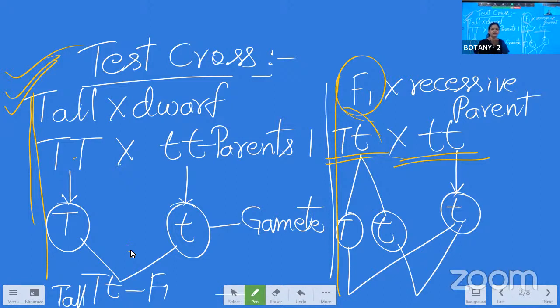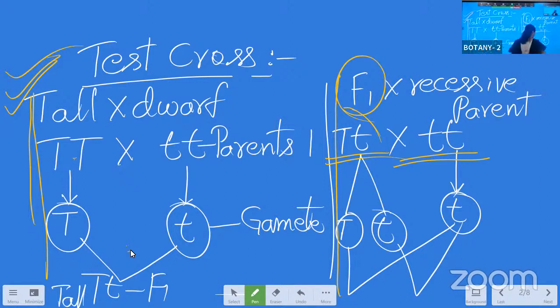That means by seeing the recessive offspring in the F2 generation, we can conclude that the F1 generation is always heterozygous in nature, because recessive characters are expressed only in the homozygous condition, not in the heterozygous condition. And in the F2 generation, the phenotypic and genotypic ratios are the same.